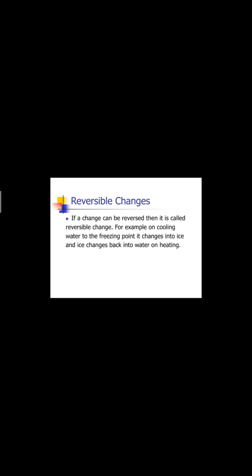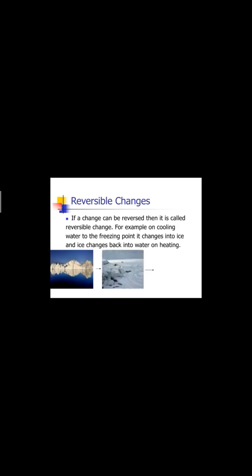Reversible change: if a change can be reversed, then it is called a reversible change. For example, if we heat water, it changes into water vapor. After that, when we condense it, it changes back into water. That is known as a reversible change.